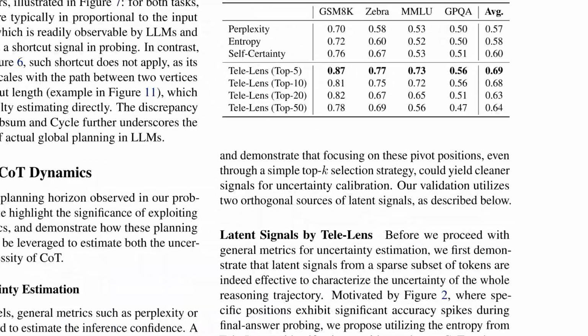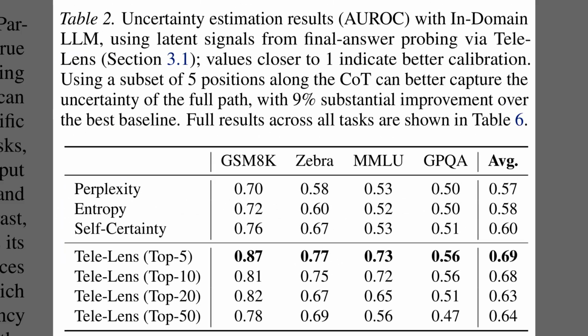Since the model relies on local transitions rather than a global plan, the authors propose a wooden barrel principle, the idea that the uncertainty of a reasoning chain is determined by its most critical steps, not the average token. Table 2 validates this hypothesis by comparing standard uncertainty metrics, like perplexity, against the proposed Tele-Lens method. In the top section, the standard baselines achieve an average calibration score of only about 0.60. However, looking at the Tele-Lens top 5 row below, the score jumps to 0.69.